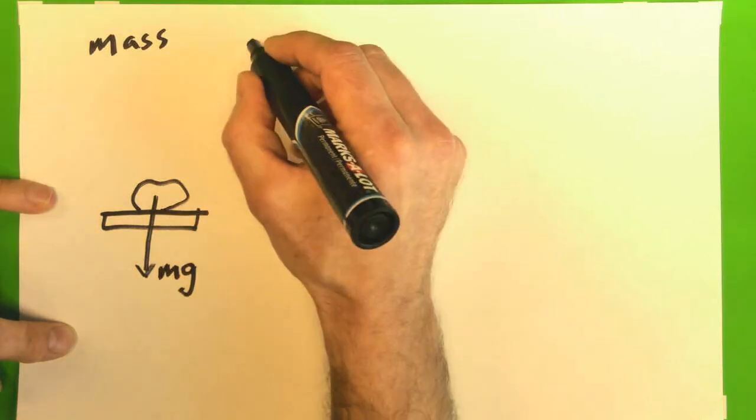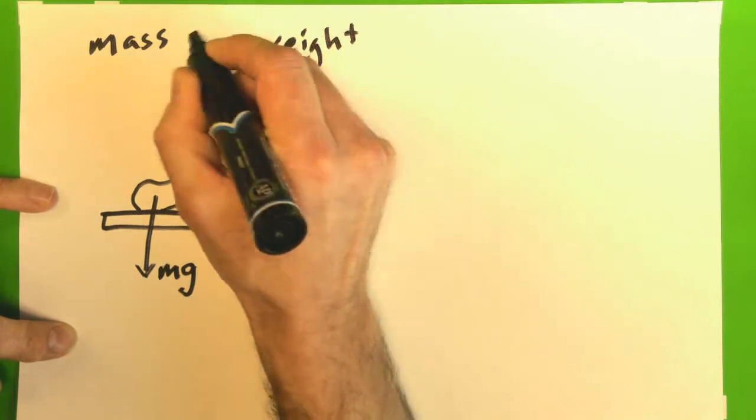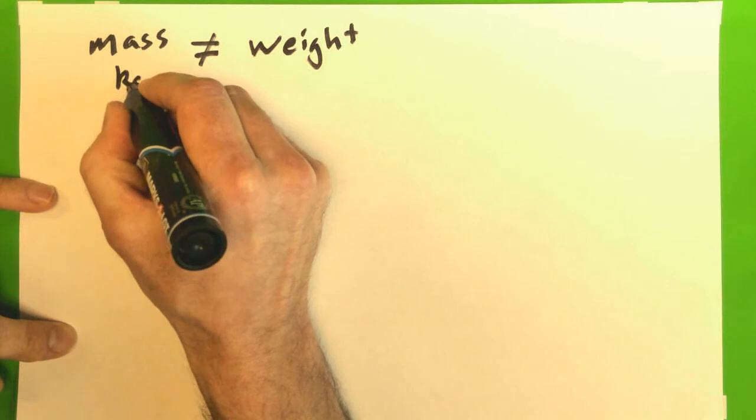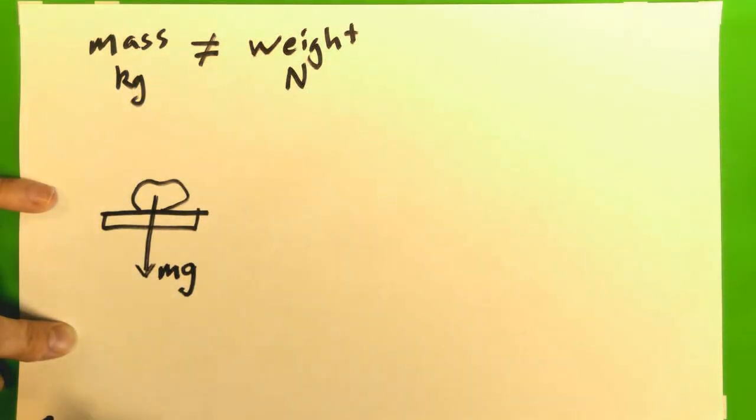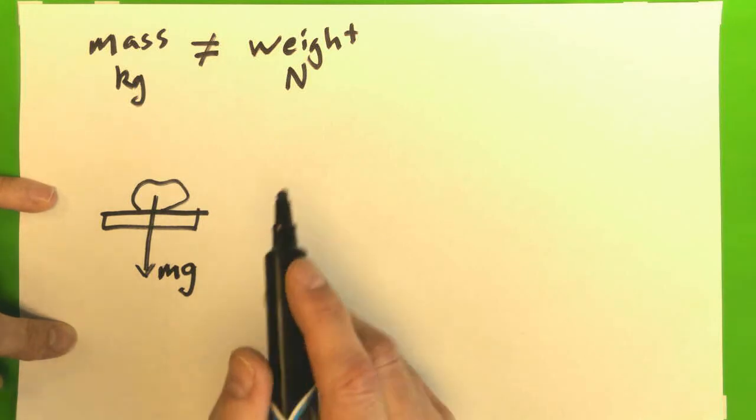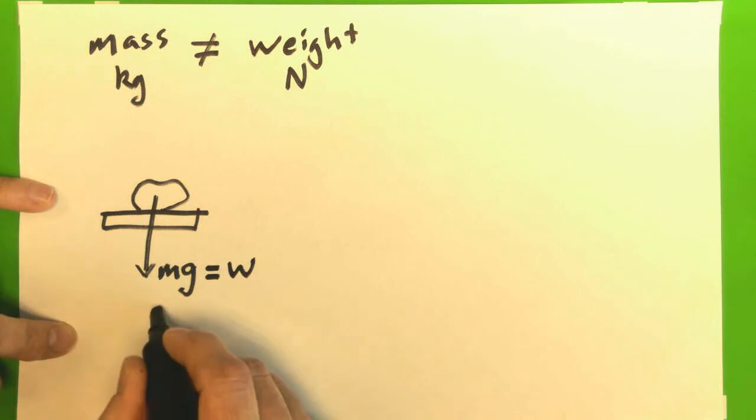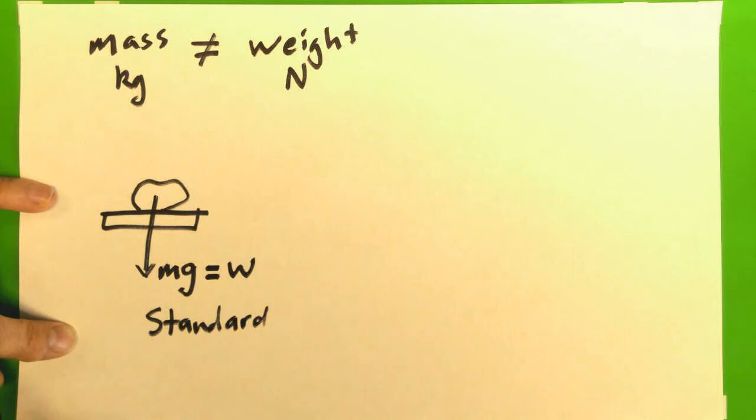So first thing is weight and mass are not equal. Mass is units of kilograms in SI units. Weight has units of newtons. Okay. If in our standard case, if we say our standard weight, we sometimes can say that mg equals our weight in our standard case. And I have to clarify what standard means. We're going to do a couple examples to emphasize that.